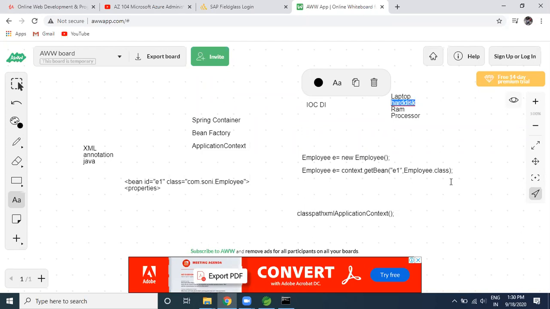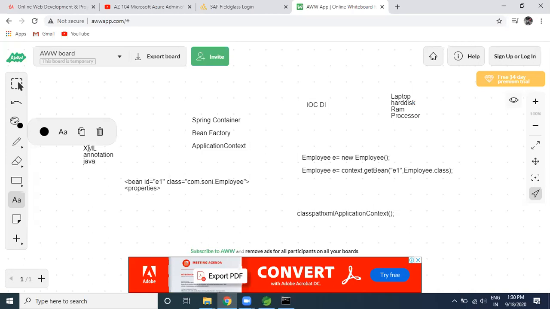So here, what is the advantage? I'm not creating the object here, so I don't have any issue related to tight coupling, because in case of tight coupling, you cannot change the implementation at a later point of time. But once we have the XML file, we have the configuration, we can change the value from there. I can provide some default value there. I don't have any kind of hard coding. I got some visibility in terms of configuration, in terms of annotation, in terms of Java.